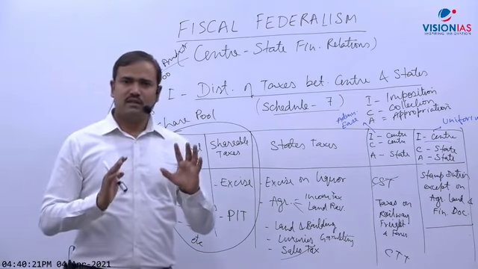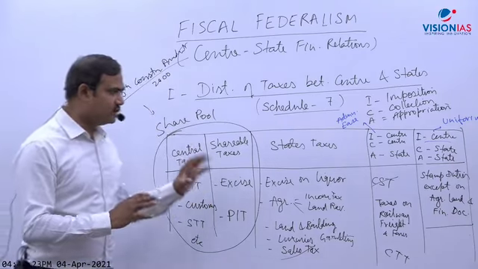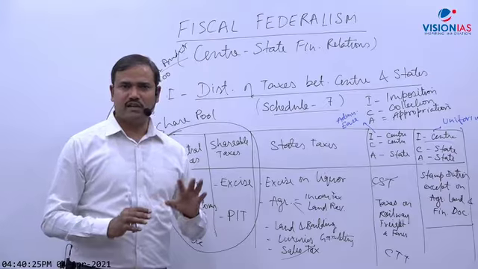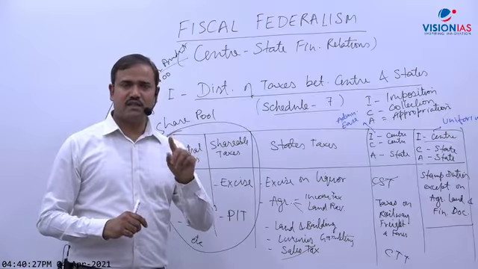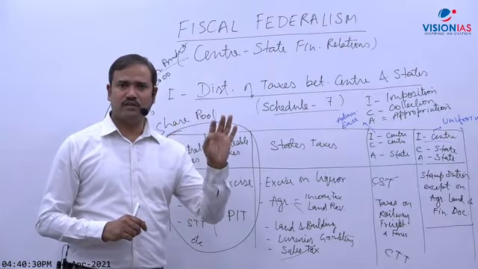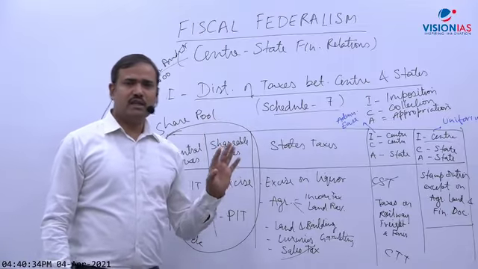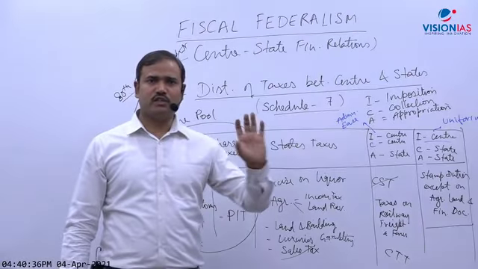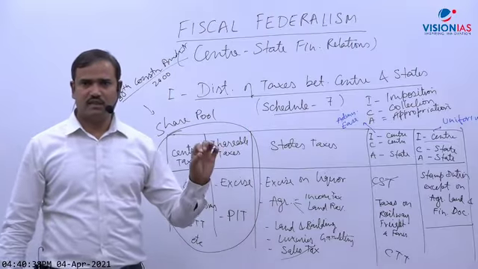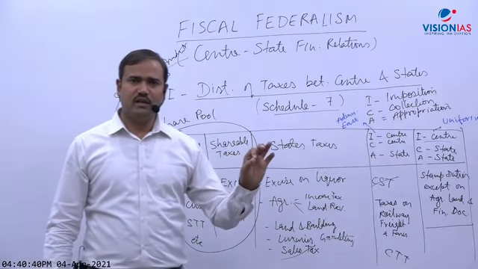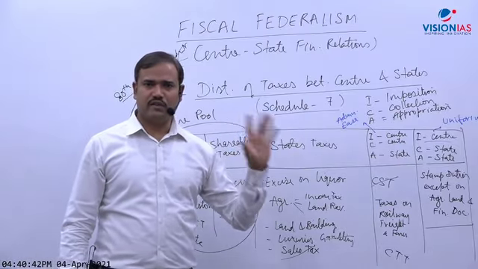The answer is correct. So no tax whose 100% revenue belongs to the center. The exception is that surcharge and cess are not shareable as per article 271. Surcharges and cesses are not shareable as per article 271.